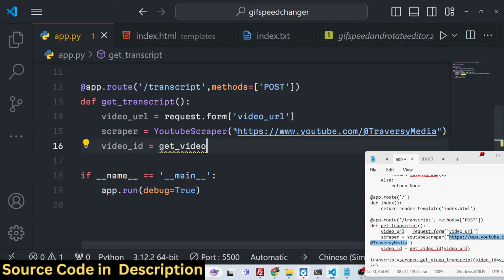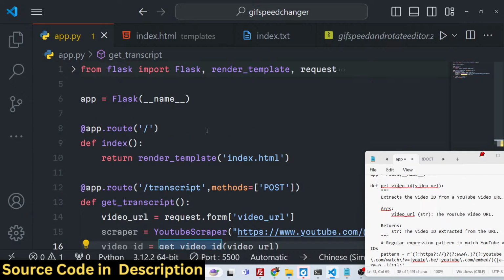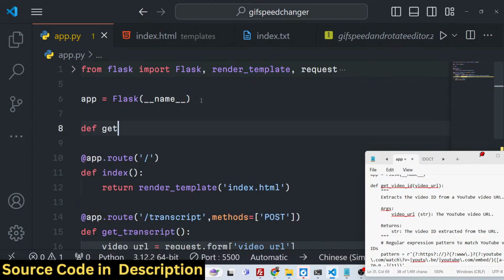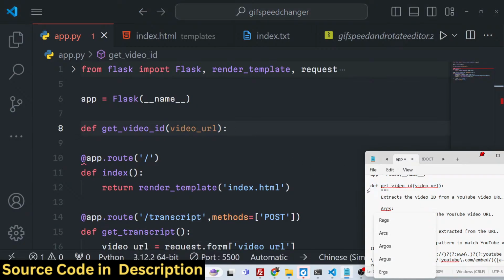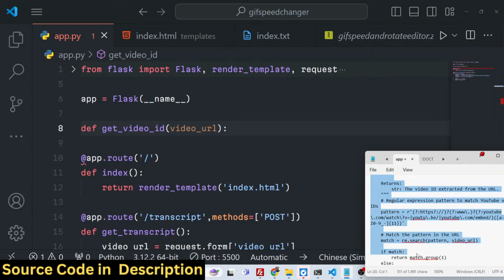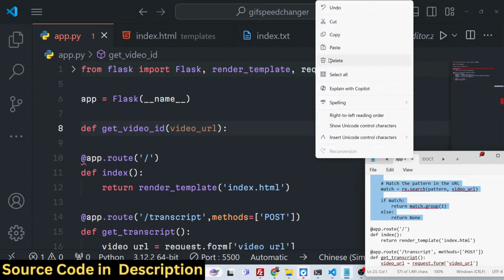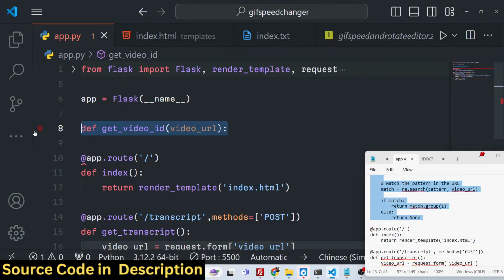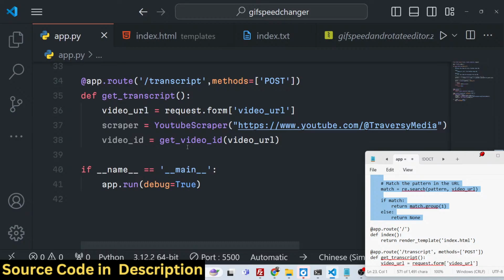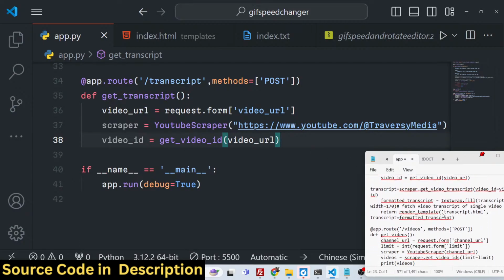we will define a third-party function which will take the YouTube video URL and return the YouTube video ID. This function I will define at the top right here, to get the YouTube video ID from the YouTube video URL. This uses the built-in regular expression library of Python to fetch the YouTube video ID from the URL. I will simply copy this function. It is slightly complicated, so I will paste it. This will give me the YouTube video ID from the URL.